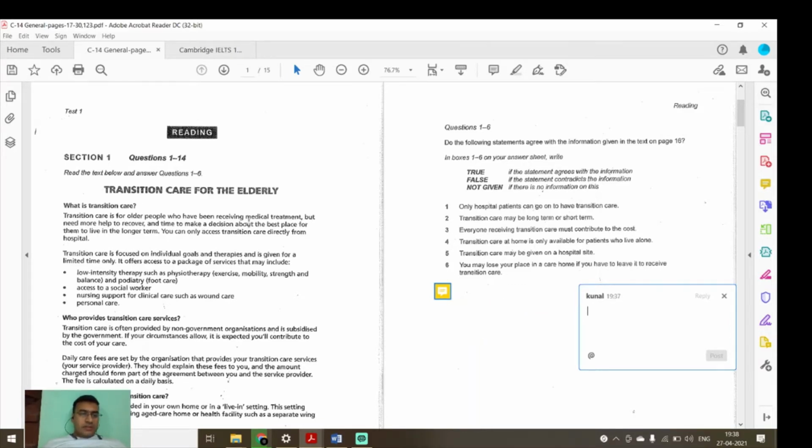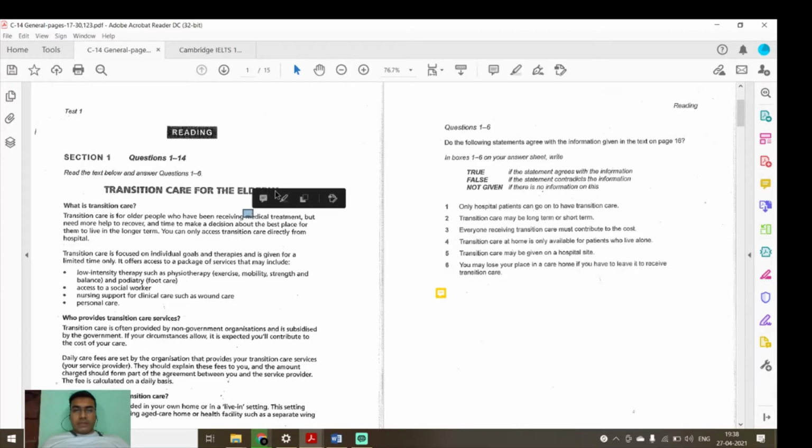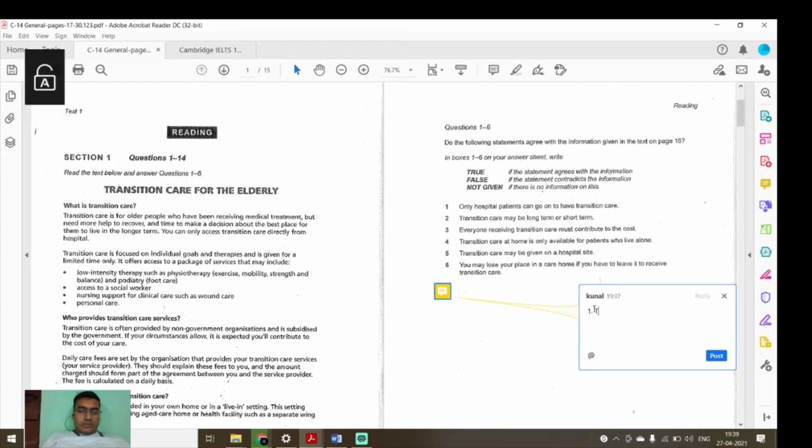Now we will start reading this paragraph. What is transition care? Transition care is for older people who have been receiving medical treatment but need more help to recover. Means only hospital patients can go to have transition care. Here it has been written that transition care is for older people who have been receiving medical treatment, means already they are receiving medical treatment. So I think this is the answer. It will be true. Means only hospital people can go there. So, I will write it true.